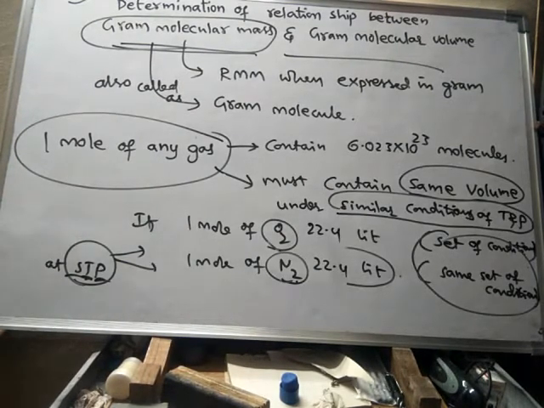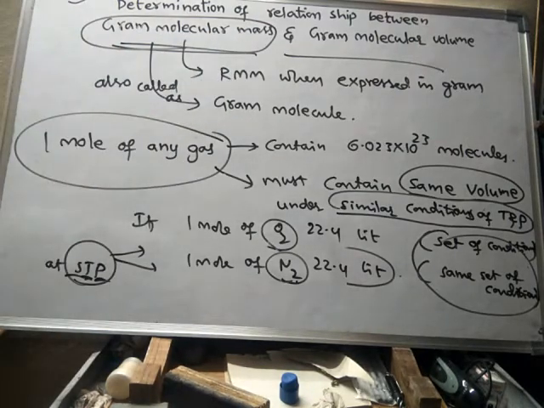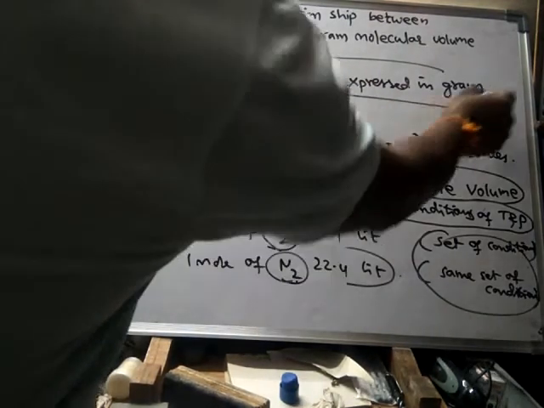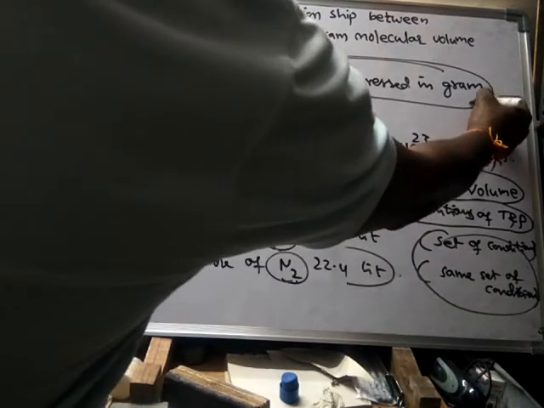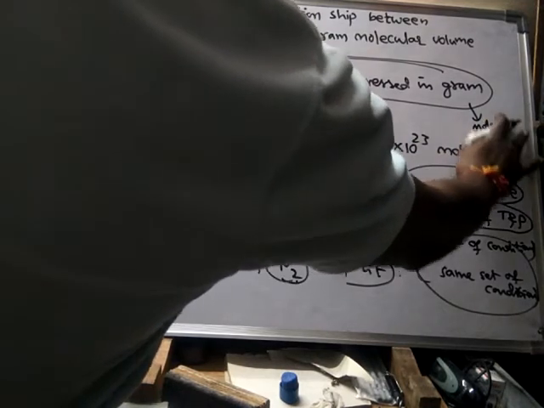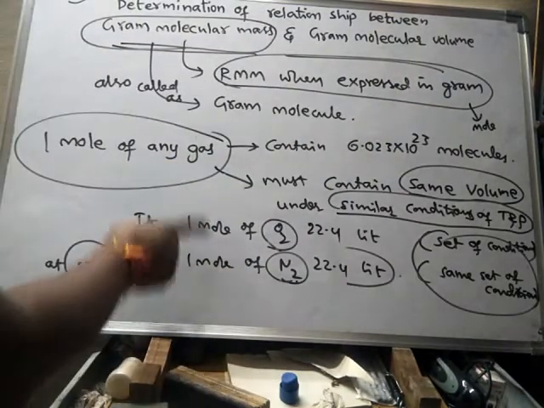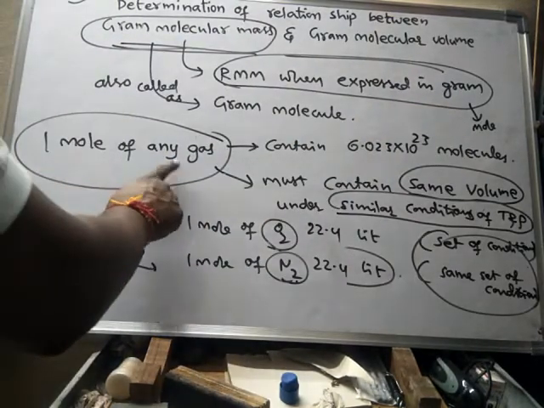That is the relationship. Gram molecular mass is relative molecular mass expressed in grams, so it is equal to a mole. So 1 mole of any gas must contain the same volume.